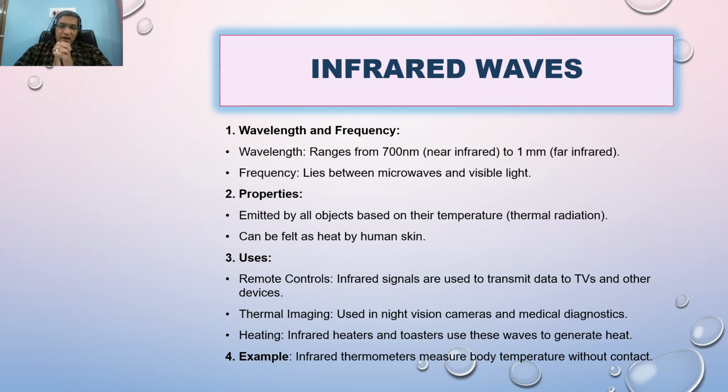So some basic properties: infrared waves are emitted by all objects based on their temperature. This is very important. As I told you, human beings also emit infrared waves, and by detecting the infrared waves, we may capture the picture. This is a technology used to produce night vision photography in forests by photographers, or for defense.